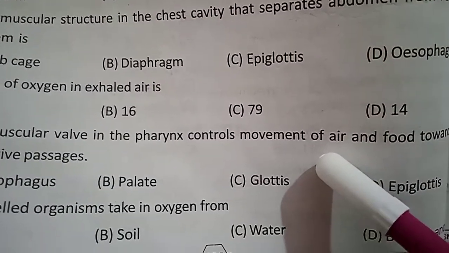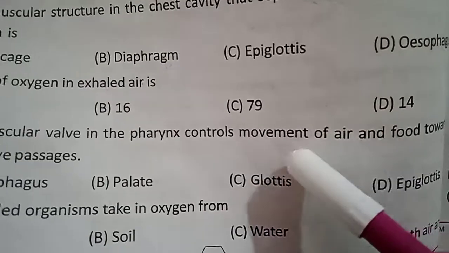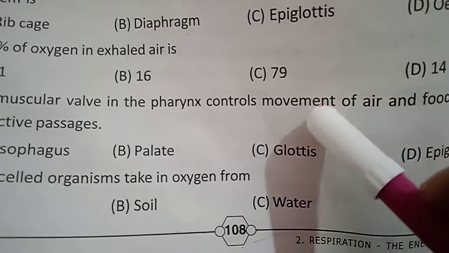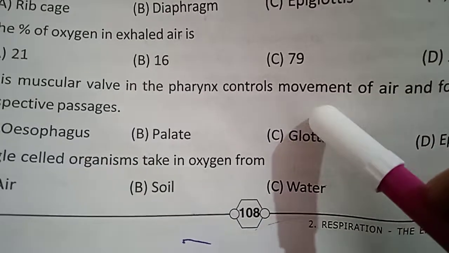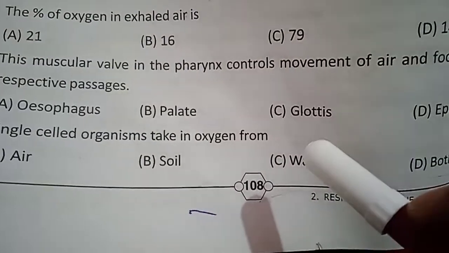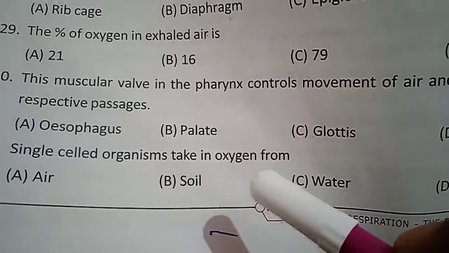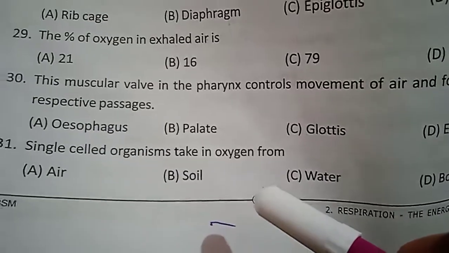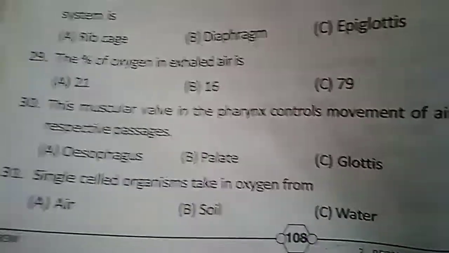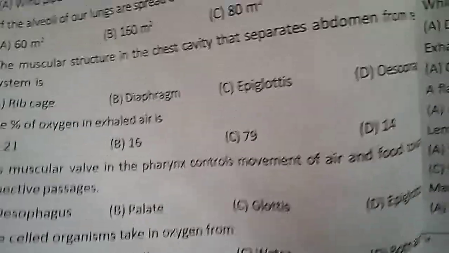It helps move air into the windpipe and food into the food pipe. So who is controlling this passage in the pharynx? The muscular valve. Which valve is that? The epiglottis valve.